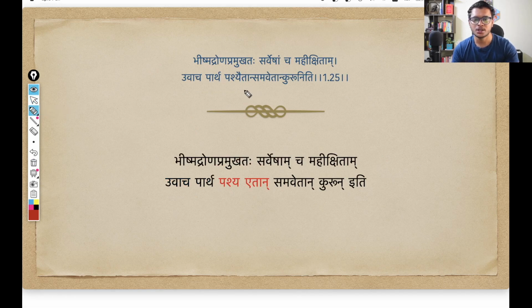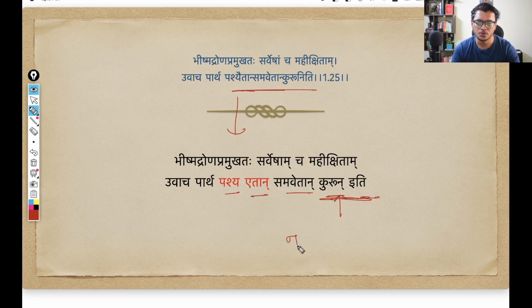So you see here a single long word, Pashyaitan samvetan kuruniti. On Sandhi Vichhed this opens as individual words: Pashya etan samvetan kurun iti. And again, this combination, kurun iti, is simple to understand. You have a halant consonant at the end, that is a half consonant, plus you have a vowel.